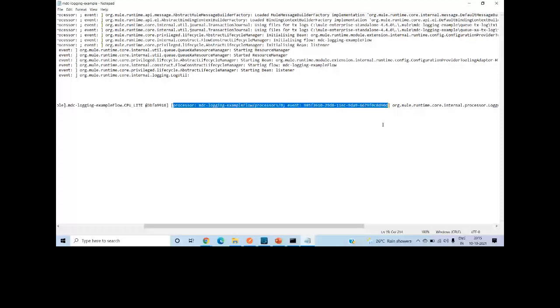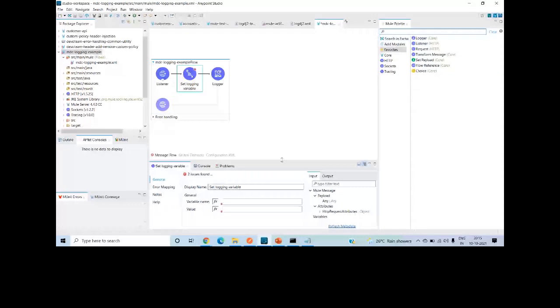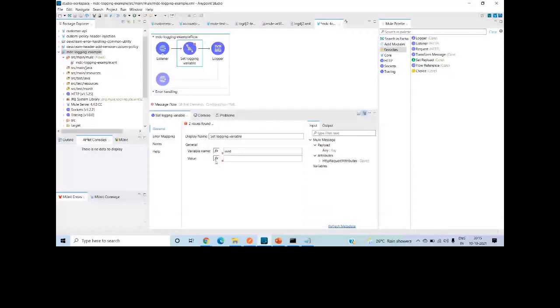So for that you have to make a few changes. You have to set some variables here. In tracing, you have a set logging variable. You can set those variables at the start of your flow. I want to give some variable name, so I can say UUID. Then I will read this from attributes.queryParams.uuid. So this is what I'm logging.